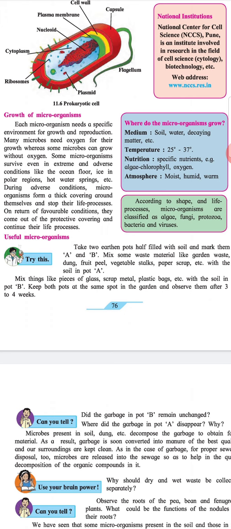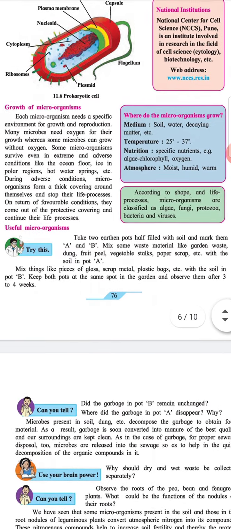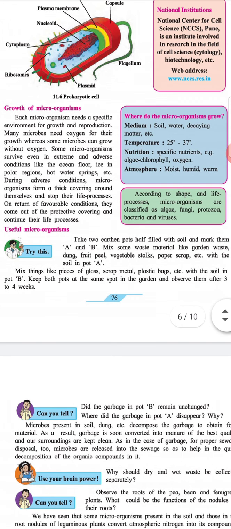Useful microorganisms. Try this. Take two earthen pots half filled with soil and mark them A and B. Mix some waste material like garden waste, dung, fruit peel, vegetable stalks, paper scrap, etc. with the soil in pot A.